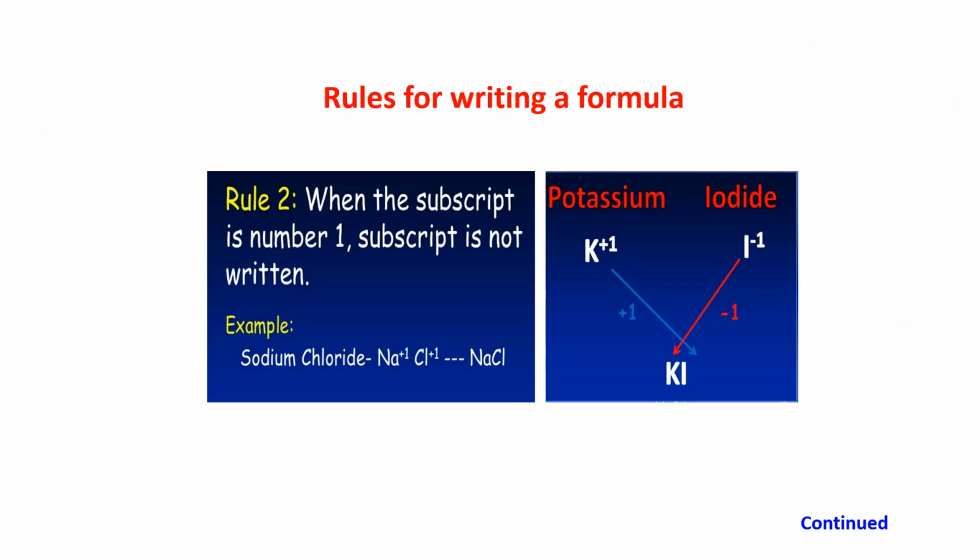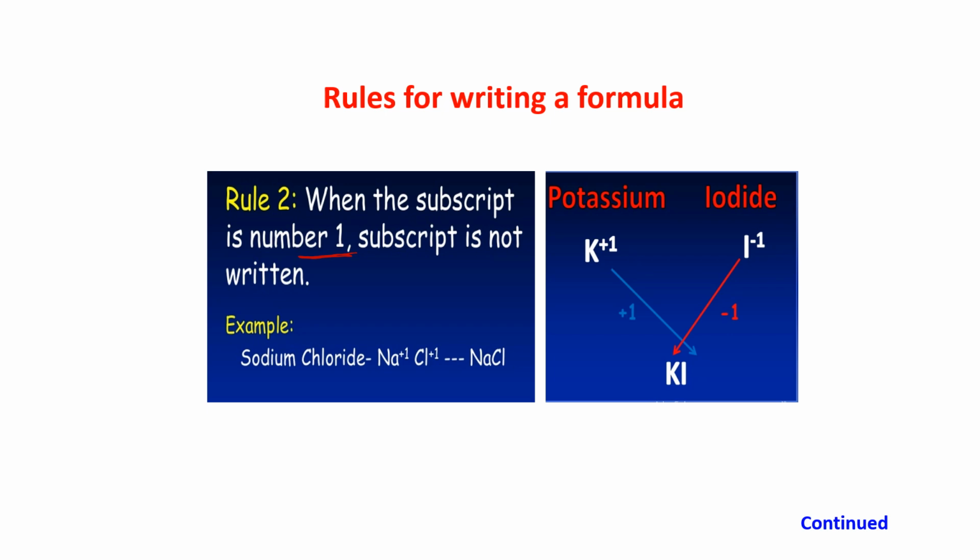Now, when the subscript is 1, the subscript is not written. Suppose both the atoms are having valency 1.